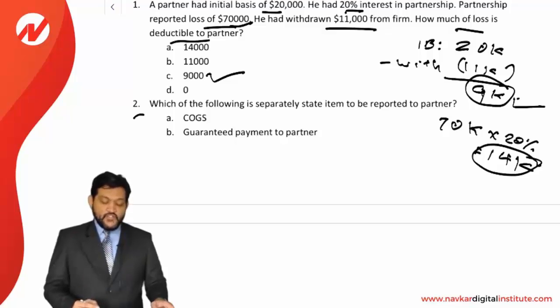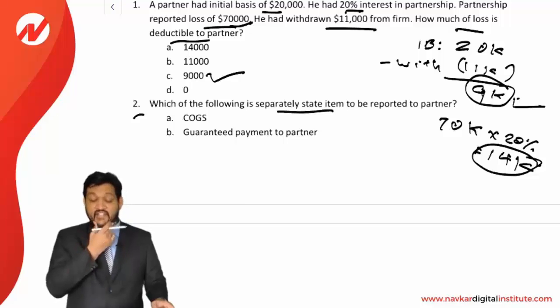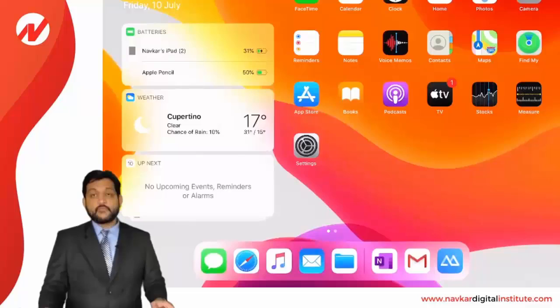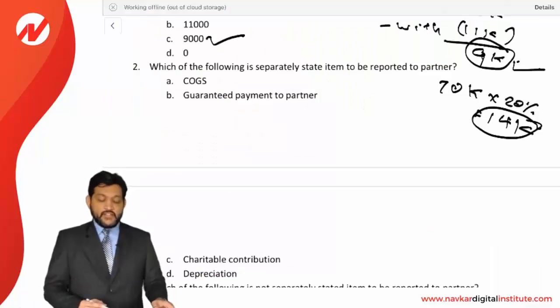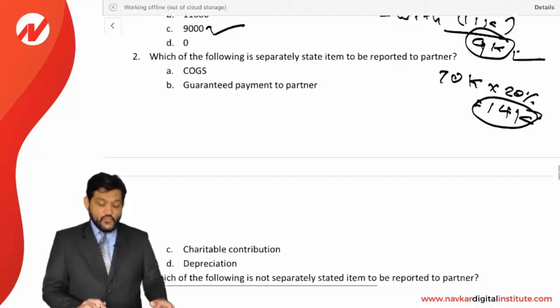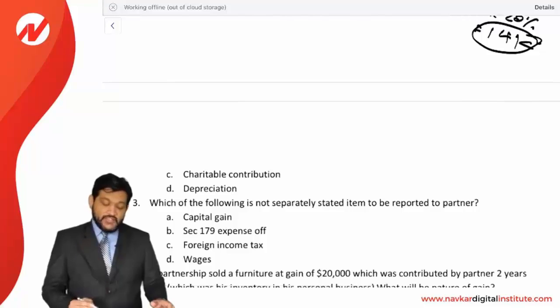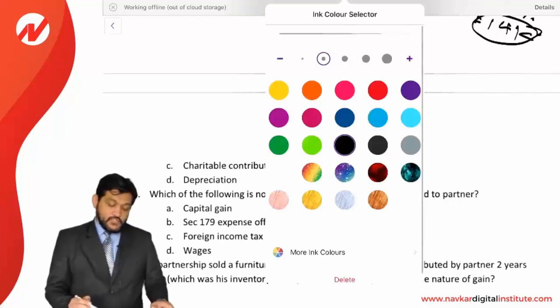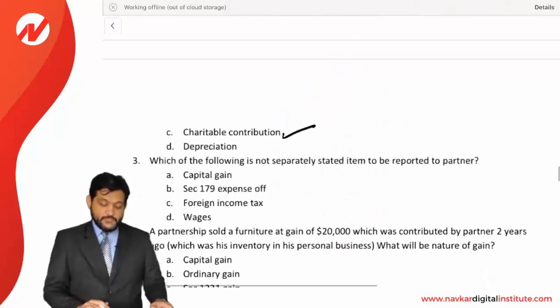Question 2. Which of the following is a separately stated item to be reported to a partner? Which is a separately stated item? COGS, is it a separately stated item? No, it is not. It is an ordinary item. Guaranteed payment to partner, is it a separately stated item? No, it is ordinary. Charitable contribution, yes, it is a separately stated item. The answer is C option. Okay, C option is the correct answer.